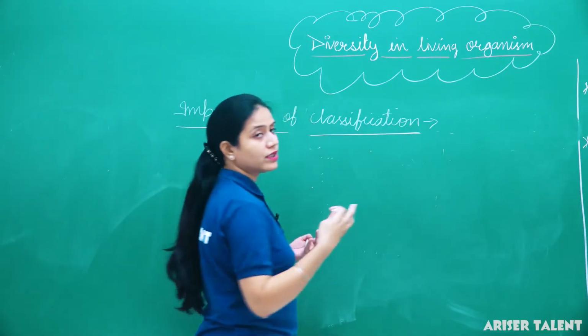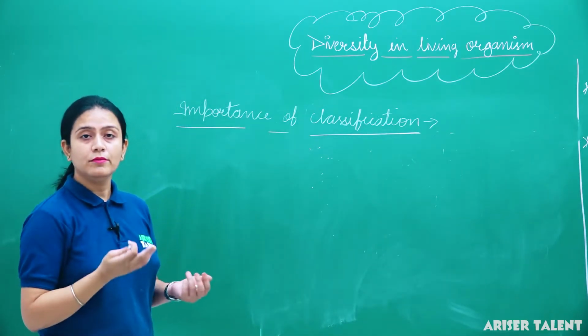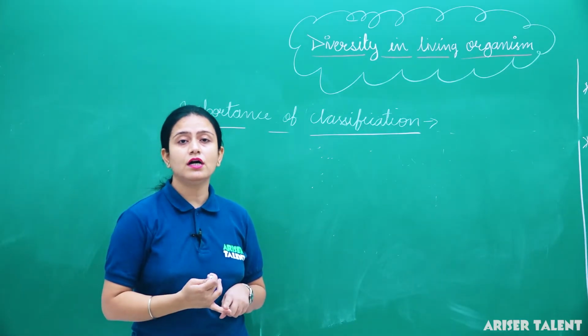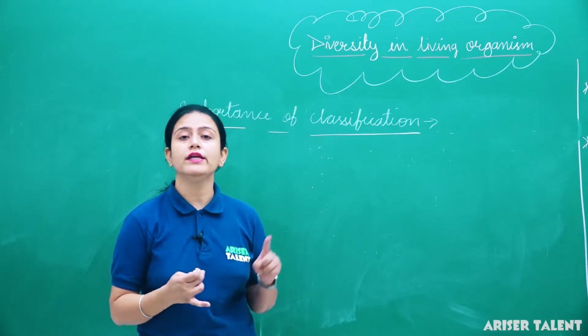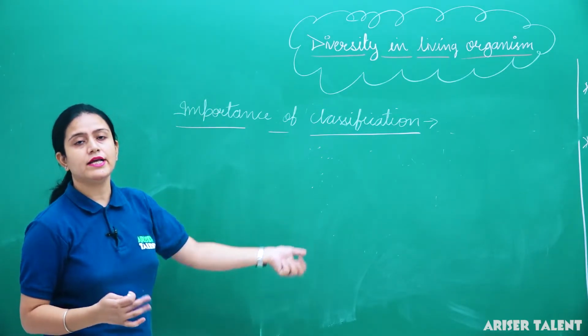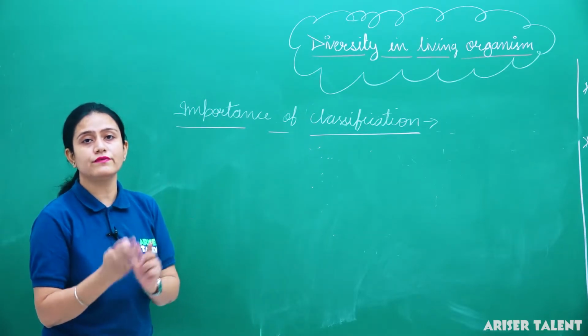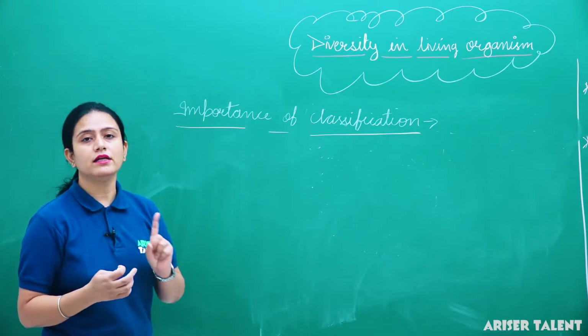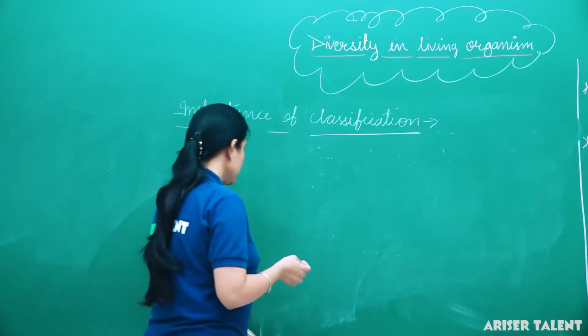Why do we need to do the classification of living organisms? Because as we all know, there is a vast variety of living organisms on the earth. We cannot study them all at the same time. If we divide or categorize the organisms into different groups, then it helps us to study them in an easy and convenient way. So the first importance is